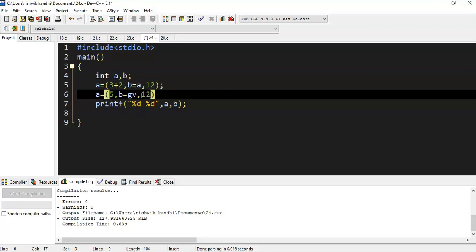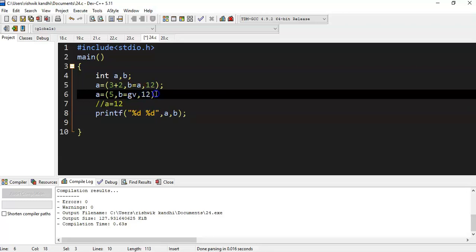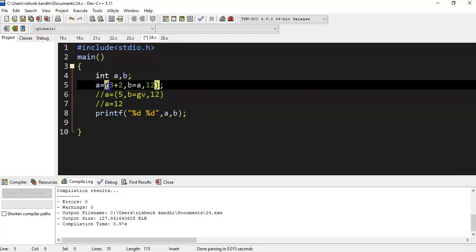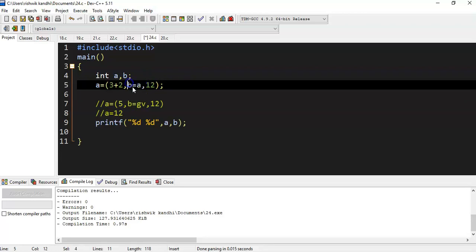Now the a value is decided as 12, because there is one expression, 12, after this, and that is the final value of a. Before that expression evaluation we are making b equal to a, where the compiler doesn't know what the a value is. So that's why the b value would be a garbage value here. If you print a, then the a value would be 12 and the b value will be a garbage value. At the end a has been made 12. Now after this statement, if you assign b equal to a, then b becomes 12. But before that, if you make b equal to a, then it will be a garbage value only, because the compiler doesn't know what a is at this point of time. That is a thumb rule here.